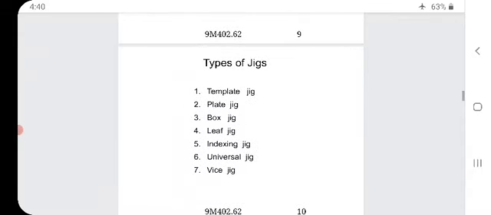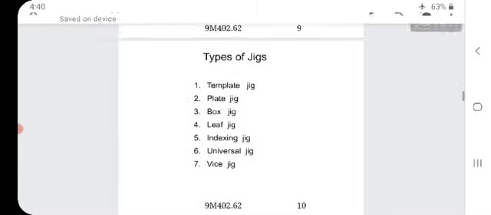Now, we will see the types of jigs. Template jig, plate jig, box jig, leaf jig, indexing jig, universal jig, and the vice jig. I repeat, template jig, plate jig, box jig, leaf jig, indexing jig, universal jig, and the vice jig.